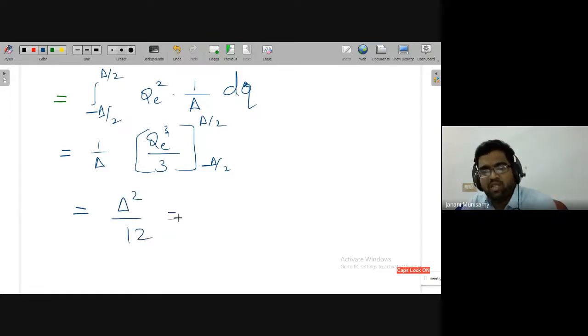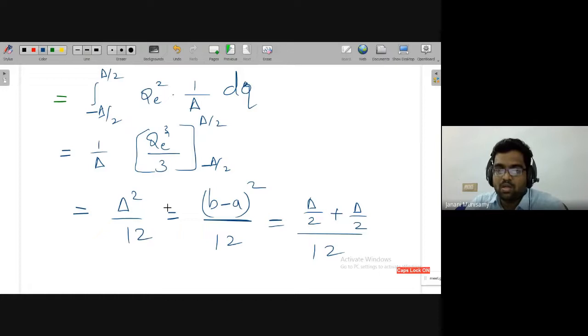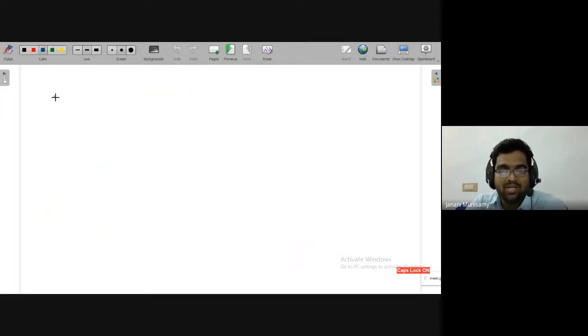Again, with the help of a simple formula, we can write. We know for uniform distribution, the formula is (B minus A) square divided by 12. In our case, B is del by 2 and A is minus del by 2. So this is (plus del by 2 minus minus del by 2) divided by 12 whole square. So that is del square by 12. So this is the quantization noise power. Now I have derived the quantization noise power, that is del square divided by 12.